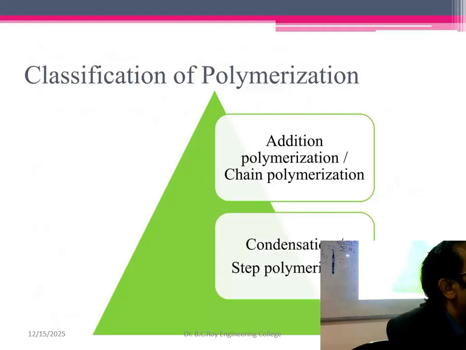Volatile means it will evaporate very easily. Like ether evaporates, alcohol evaporates. So these are called volatile. This volatile liquid you have to recover. If you can recover, it's good. Otherwise, it will create a pollution problem in the environment.